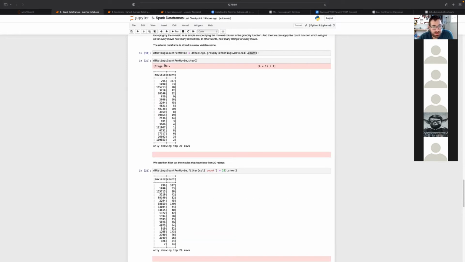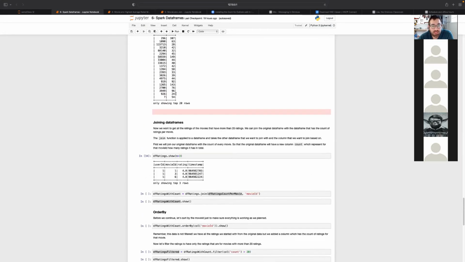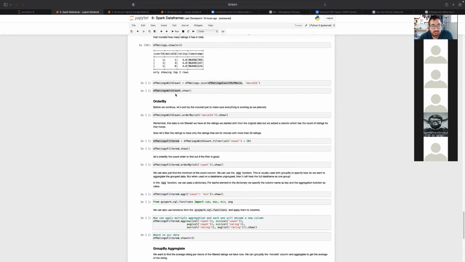Actually, this one, not the filtered, because that is not being saved anywhere, just showing how to do the filter. But this one, which has the counts of all the movie IDs. And I'm joining it based on a specific column, which decides how we're doing the join. It's as simple as this. We're specifying which data frame we're joining, and on which column. So it's the movie ID column.